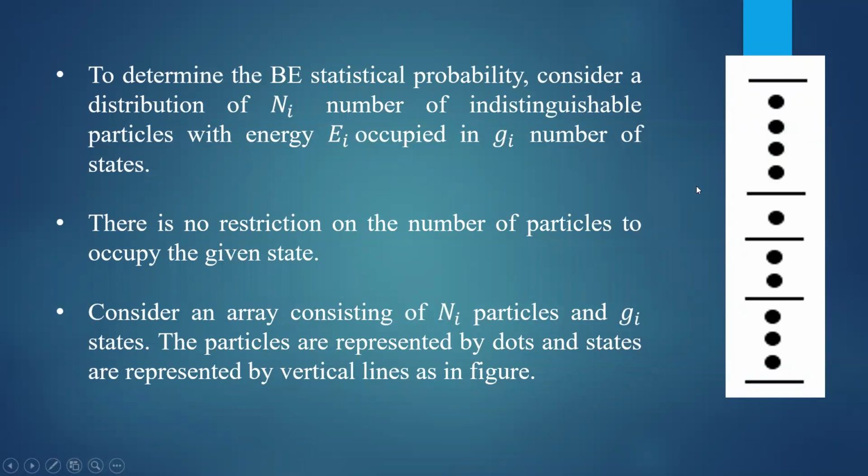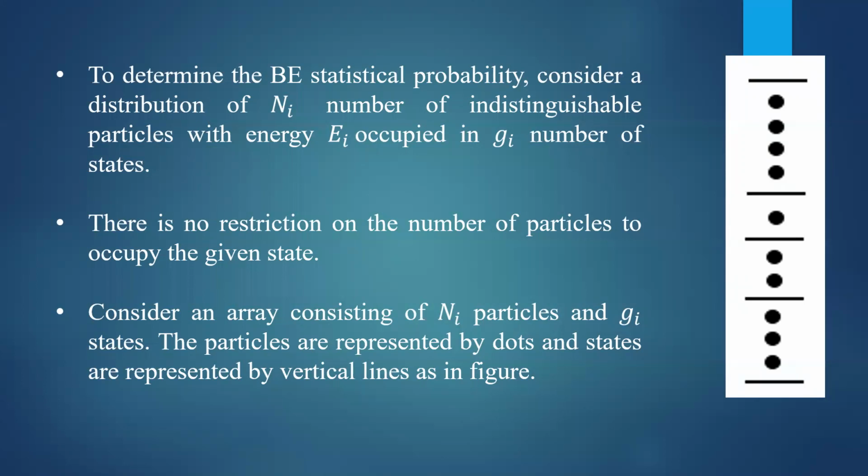Okay. So here, you can distribute the particles in a different way. You can put 1 particle in the first state. You can put 2 particles or 3 particles in the second state. Different ways of distributing the particles are possible. And also, sometimes there may be no particles in the given state. That is also possible. Now, let us fix this one state. Then we can arrange these symbols in a different way according to the permutation. That will give you the number of possible ways in which these particles are distributed.